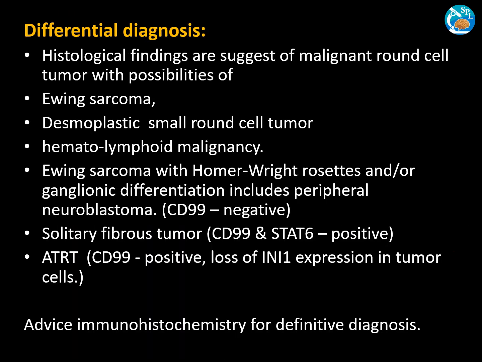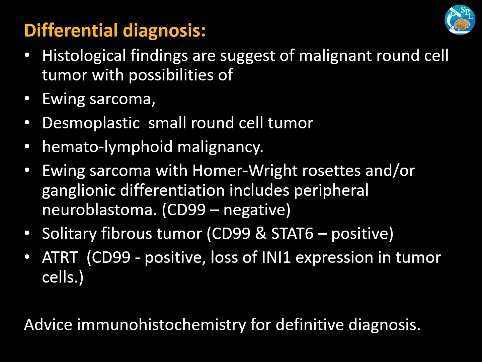So the differential diagnosis we thought of was Ewing sarcoma. Another possibility was desmoplastic round cell tumor, but significant desmoplasia was absent here. Possibility of lymphoma. And whenever a tumor shows the presence of Homer Wright rosettes or ganglionic differentiation, one must think about the possibility of peripheral neuroblastoma. Another is solitary fibrous tumor.